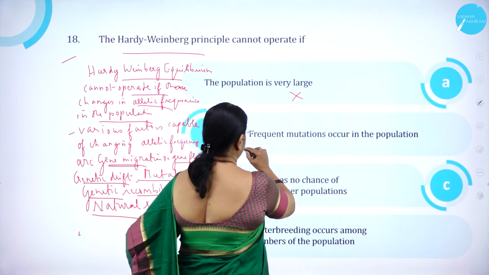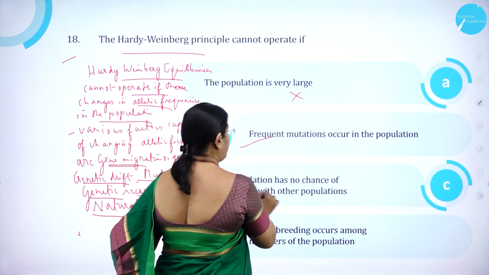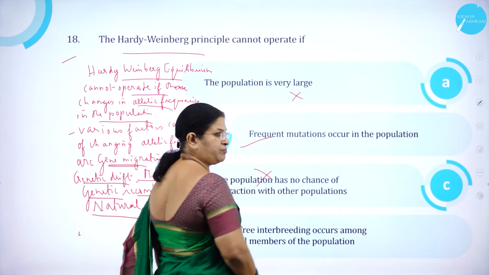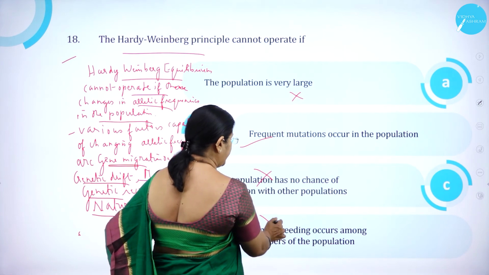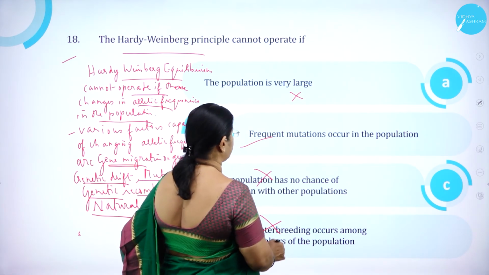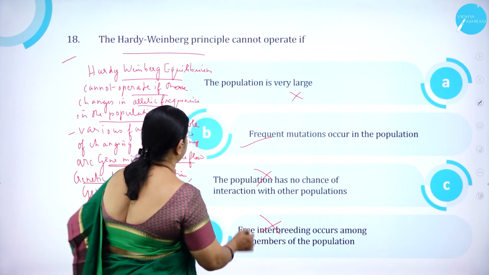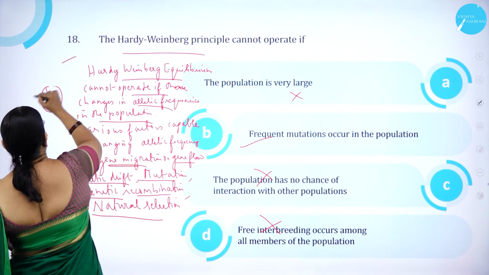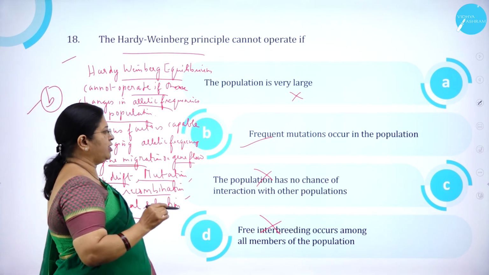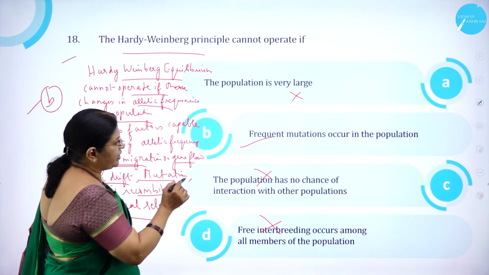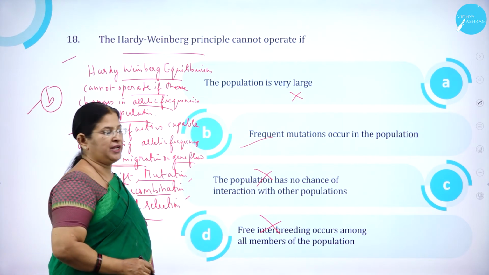Frequent mutations occur in the population is correct. The population has no chance of interaction with other population is wrong. Free interbreeding occurs, option D is wrong. Free interbreeding occurs among all members of the population. So option B is correct. The Hardy-Weinberg principle cannot operate if frequent mutations occur in the population.